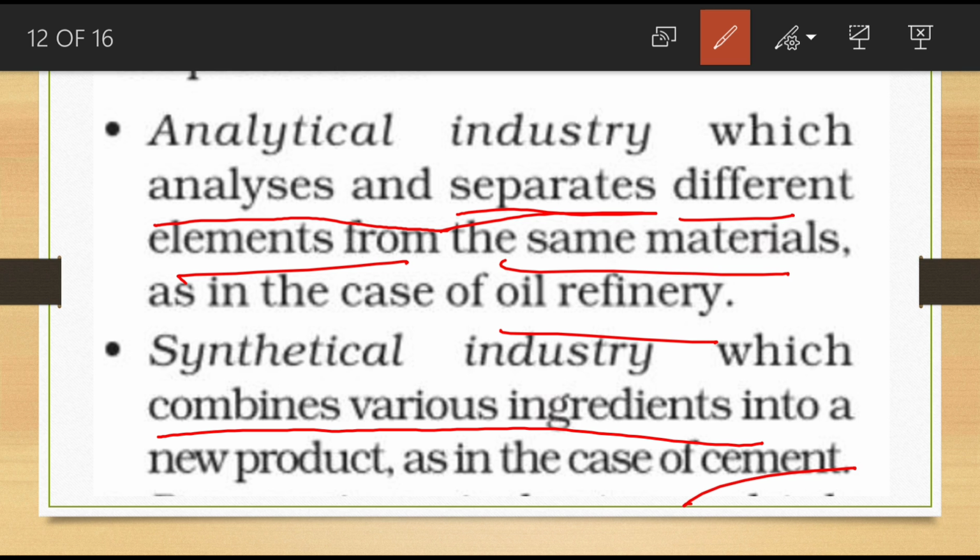Cement, then fertilizer, artificial fertilizer, isn't it? Then cosmetic products. These are the different examples for synthetical industry. Clear? So the conclusion is like this: this industry produces its finished products by combining various ingredients in making a new product. Examples: soap, cement, cosmetic products, artificial fertilizer.